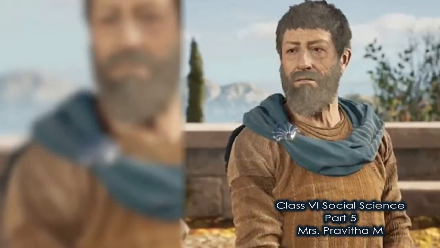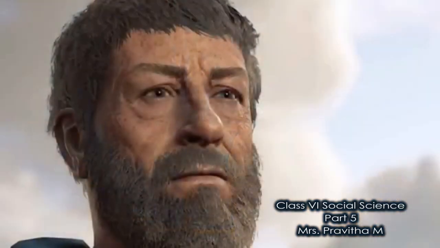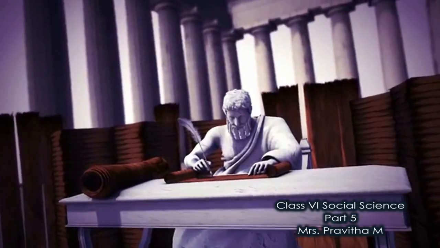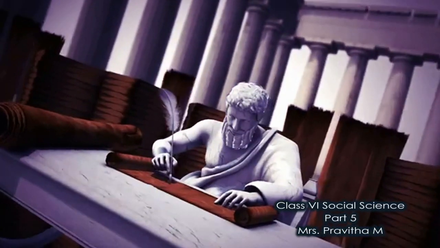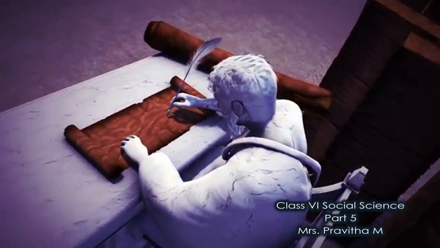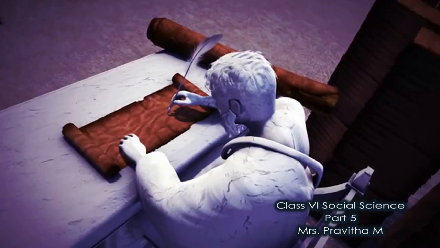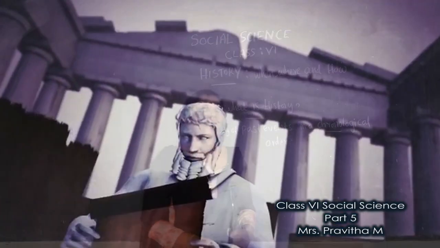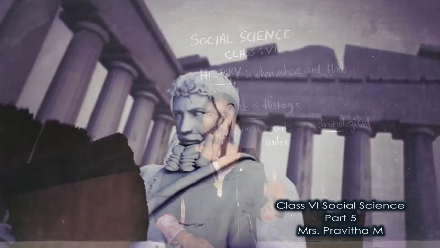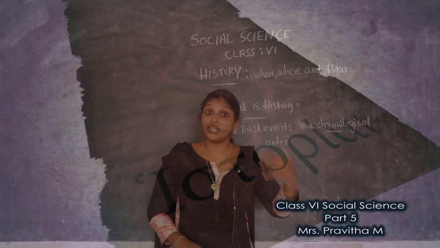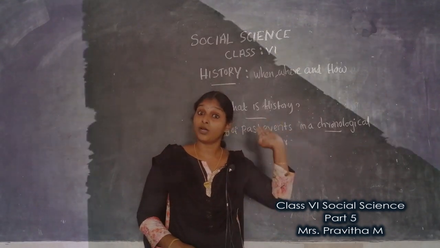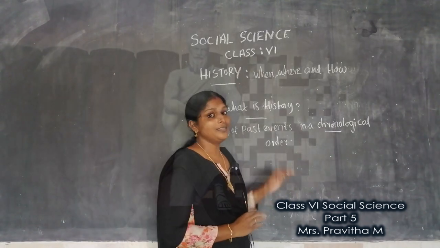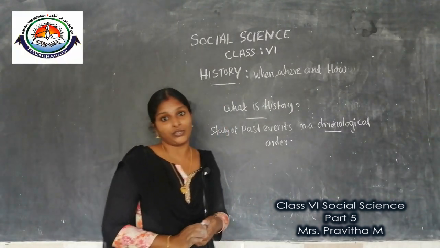What all are the concepts we will study in history? In history, we will study about early human beings, their life, their occupation, their clothing, their way of life, their food habit. Then we will study about early societies, the early human race, and the changes that happened to this human race from the past to the present. Clear children? So these are the main concepts we will study in history.